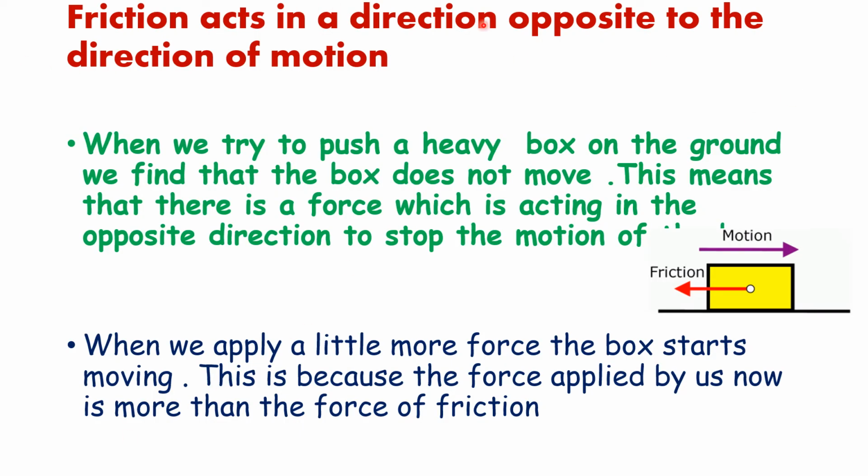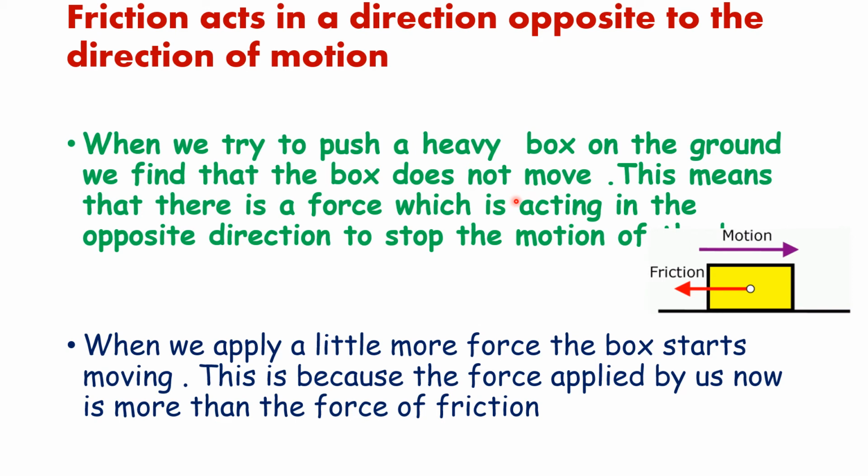Next, it always acts in the direction opposite to the direction of motion. When we try to push a heavy box on the ground, first we see that we are not able to move it. But then when we apply a little more force, we are able to move it. That means we have applied a force which is more than the force of friction. Just like a tug of war, when two people are pulling in opposite directions, the rope doesn't move till both the forces are equal.